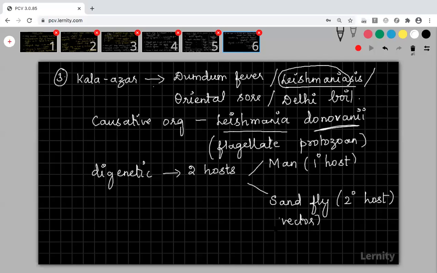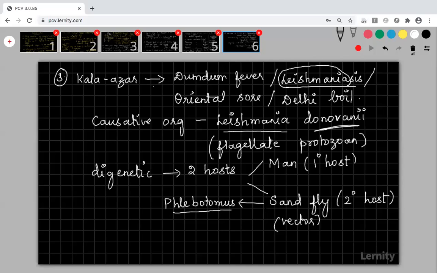Okay, if you want to know the biological name of sandfly, I will write it here. Sometimes it has been asked in JIPMER exams. In JIPMER exams it has been asked what is the biological name of sandfly. Sandfly is called Phlebotomus. The biological name of sandfly is Phlebotomus. Okay, so the primary host is man and the secondary host is sandfly.